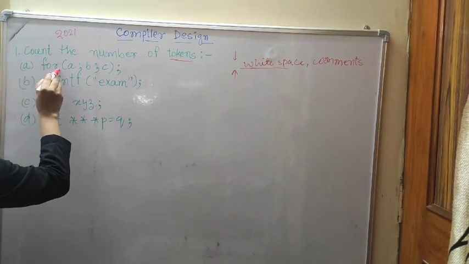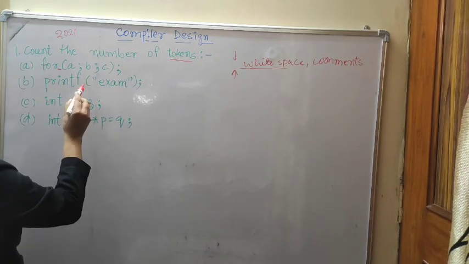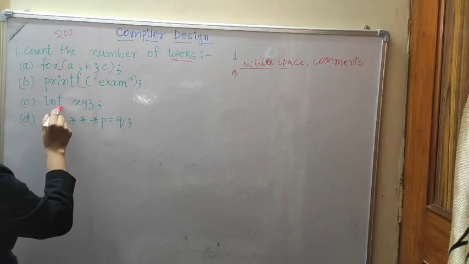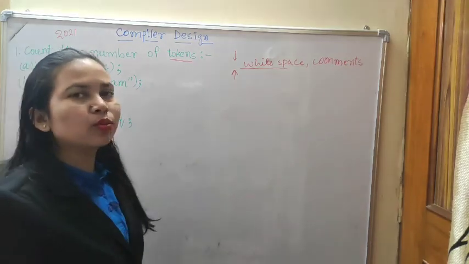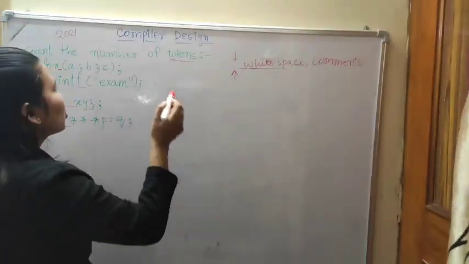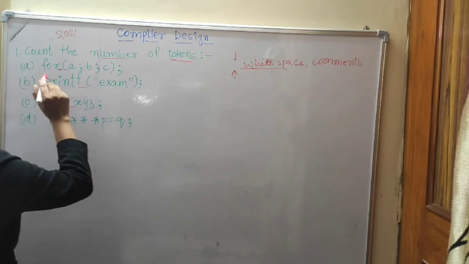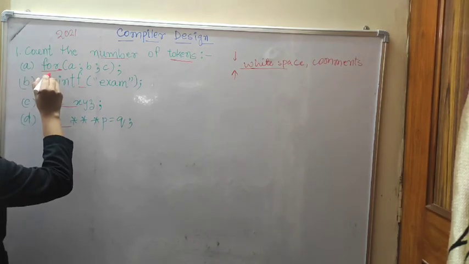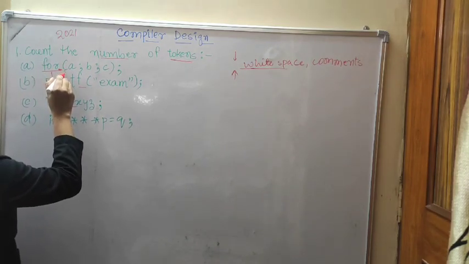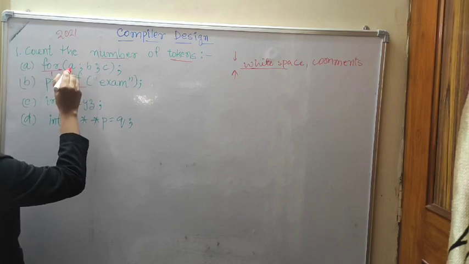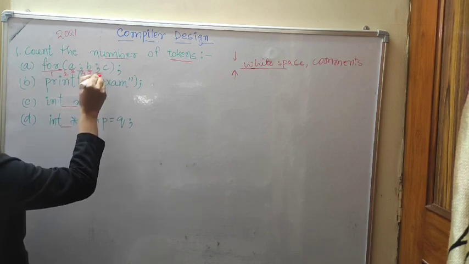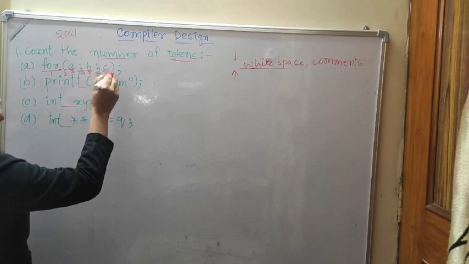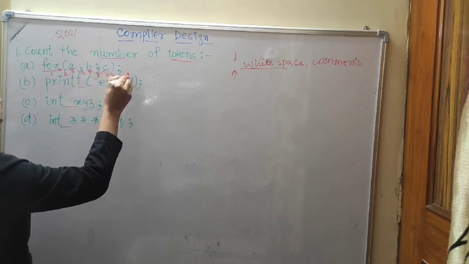Look here, after 4 a space is given, after print a space is given, after end a space is given. Whatever space is given, we will not count. Now we will count the number of tokens. First option A: 4 is 1, parenthesis open is 2, A is 3, semicolon is 4, B is 5, semicolon 6, C is 7, close parenthesis 8 and semicolon is 9.